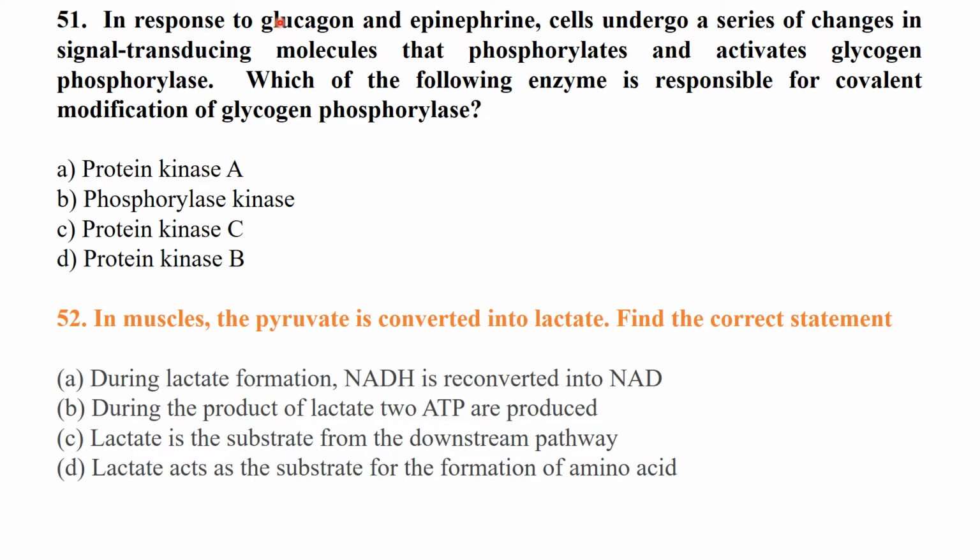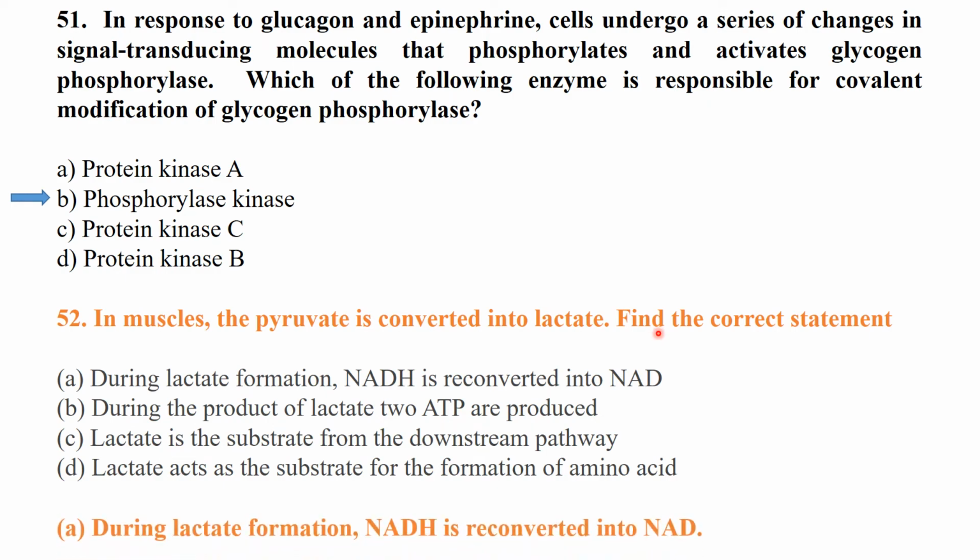In response to glucagon and epinephrine, cells undergo a series of changes in signal transducing molecules that phosphorylate and activate glycogen phosphorylase. Which of the following enzymes is responsible for covalent modification of glycogen phosphorylase? Phosphorylase kinase. In muscles, the pyruvate is converted into lactate. Find the correct statement. During lactate formation, NADH is reconverted into NAD.